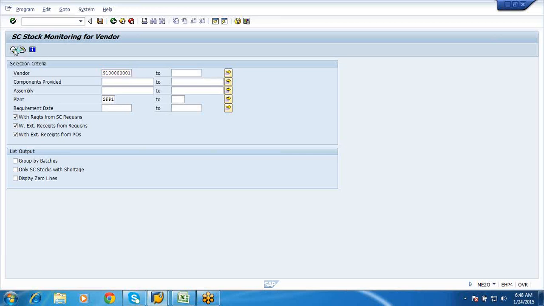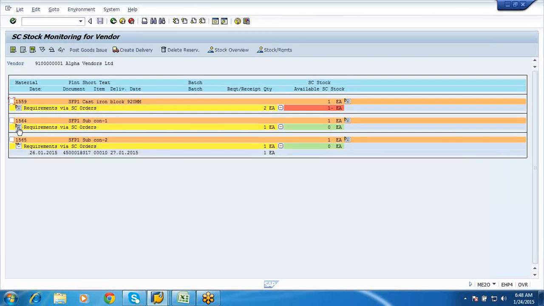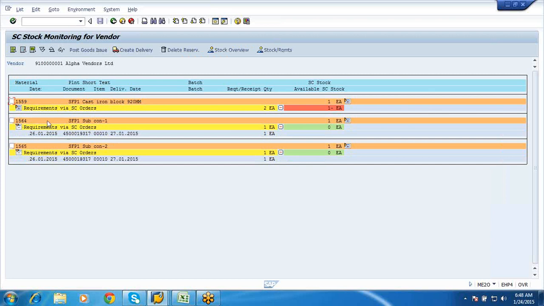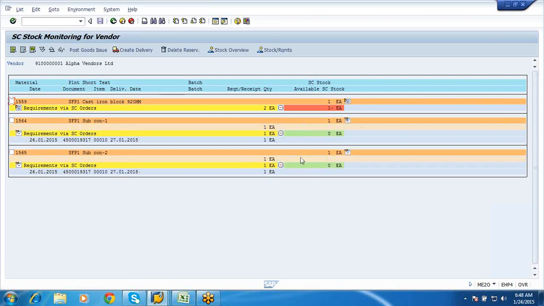Now if I execute this, you have 1564, 1565 when you have given it, and this is the previous one, that is 1559. You can just see what are the components here.